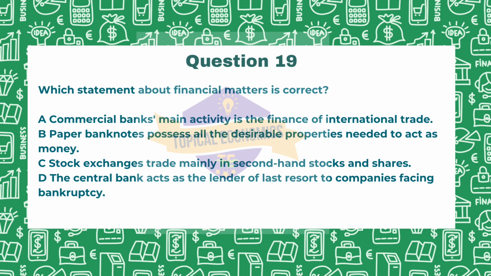Lastly, option D. Let us evaluate this also. The central bank acts as a lender of last resort to companies facing bankruptcy. Your central bank primarily acts as a lender of last resort to financial institutions, not directly to companies. Therefore, option C is the only accurate statement regarding financial matters. So this is the correct answer, option C.